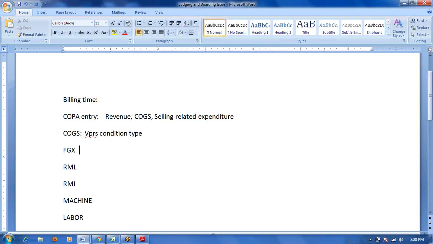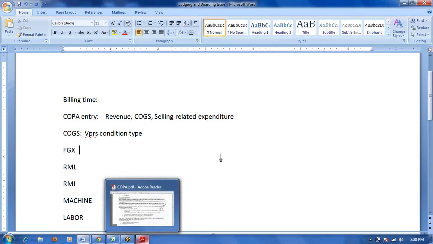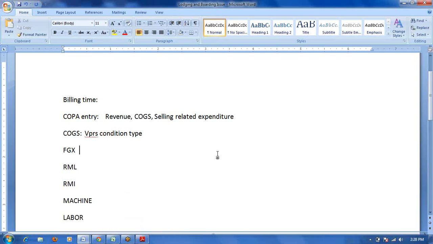Okay, for that breakup purpose only we will use the valuation strategy. Apart from this, valuation strategy we will mainly use for two purposes. One is to get the COGS breakup. Okay, to get the COGS breakup, we will use valuation strategy. And second point is, if you want to post any expenditure or revenue at the time of billing, in that case also you can use valuation strategy.